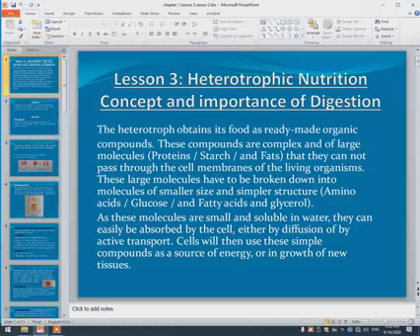They can't pass through the cell membrane of the living organism, so these large molecules have to be broken down into molecules of a smaller size and simpler structure: amino acids, glucose, and fatty acids with glycerol. These molecules are small and soluble in water. They can easily be absorbed by the cell, either by diffusion or by active transport. Cells will then use these simple compounds as a source of energy or for the growth of new tissue.